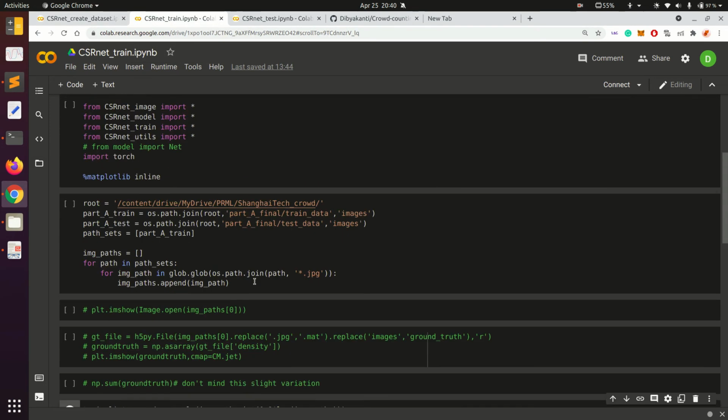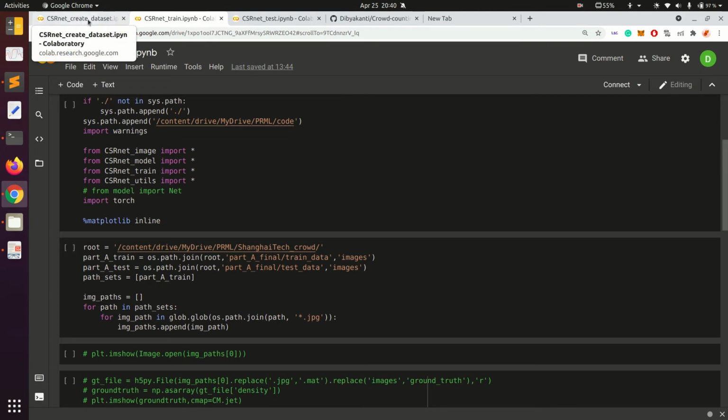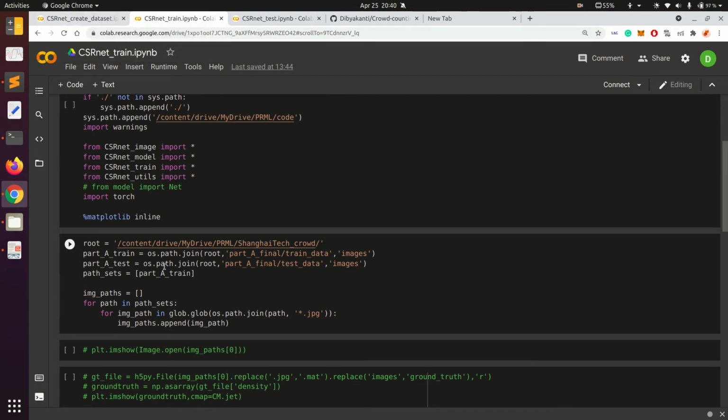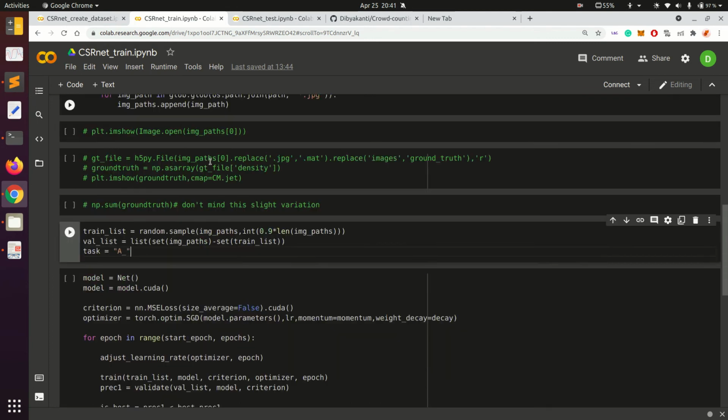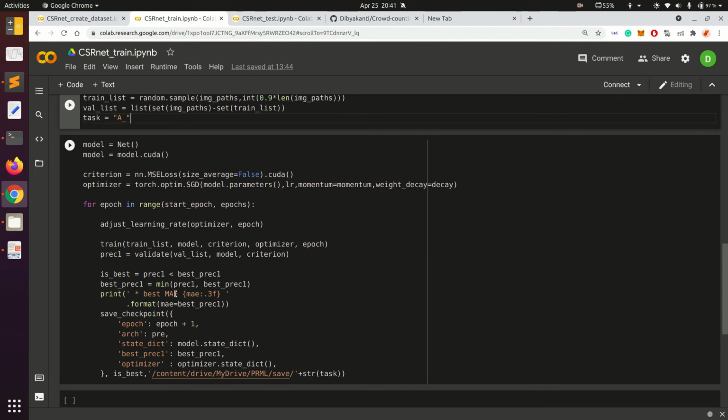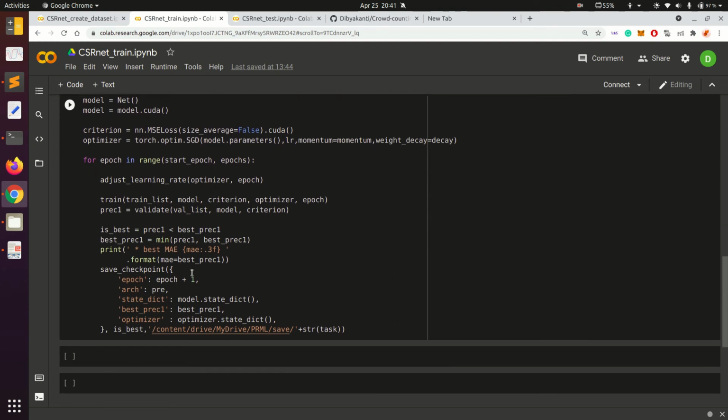Now to the training. Similar to create dataset, we have firstly got all the addresses, followed by doing a random split of 90-10% for train and validation. I wrote task A here because this is for part A. Then we ran the whole model for about 40 or so epochs. About that point we saw that the accuracies were quite stable. Here I've used the validation set to store the best model as well as a checkpoint on every epoch.